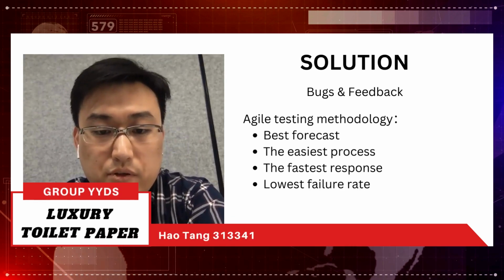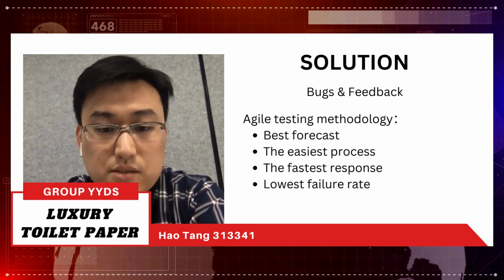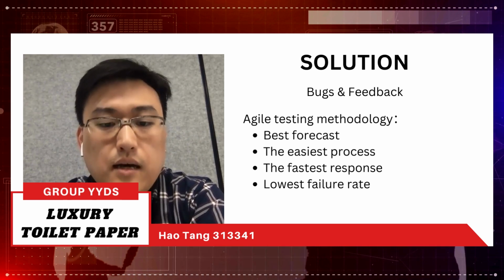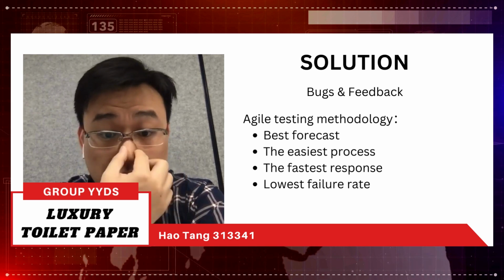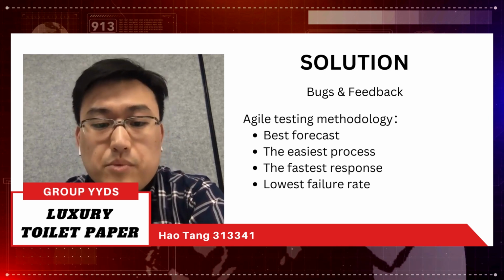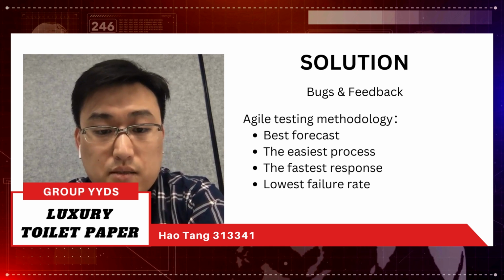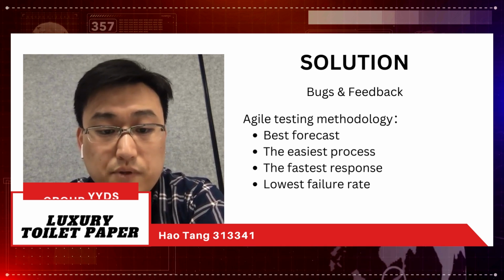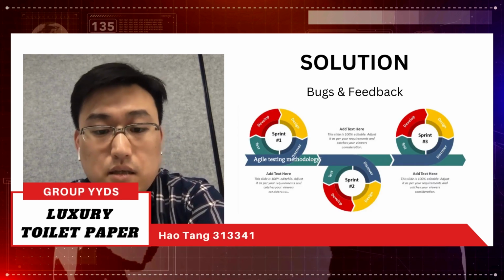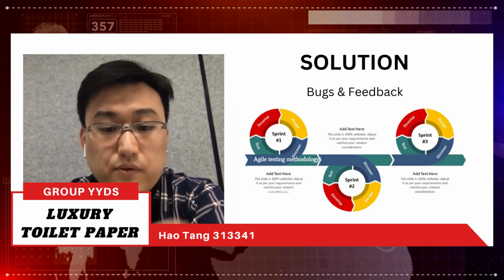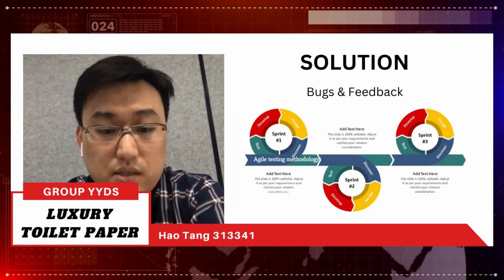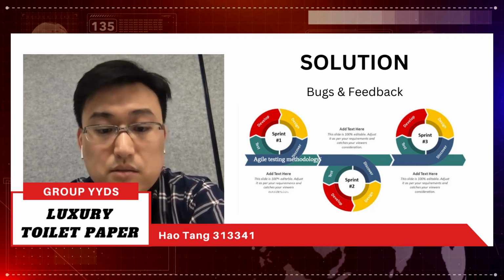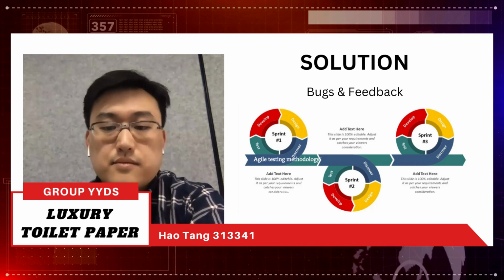And starting from the 3rd month, it will enter the testing phase of the system. At this stage, we will use the agile methodology. The main purpose is to find and fix bugs, and at the same time collect users' feedback and iterate the system to achieve the following effects: the best focus, the easiest process, the fastest response, and the lowest failure rate.